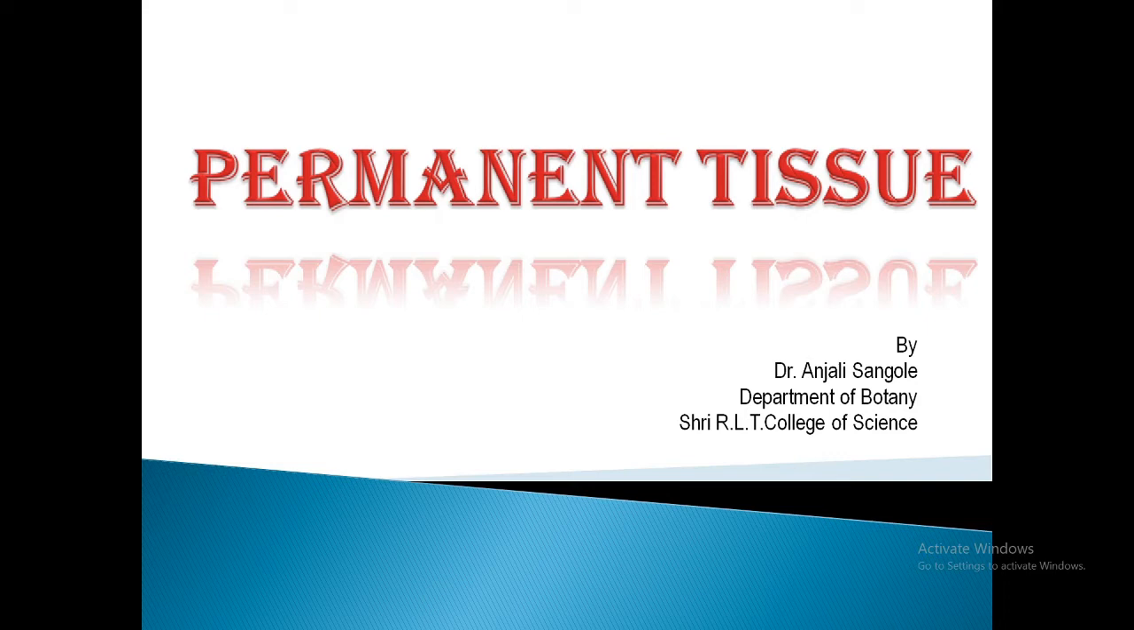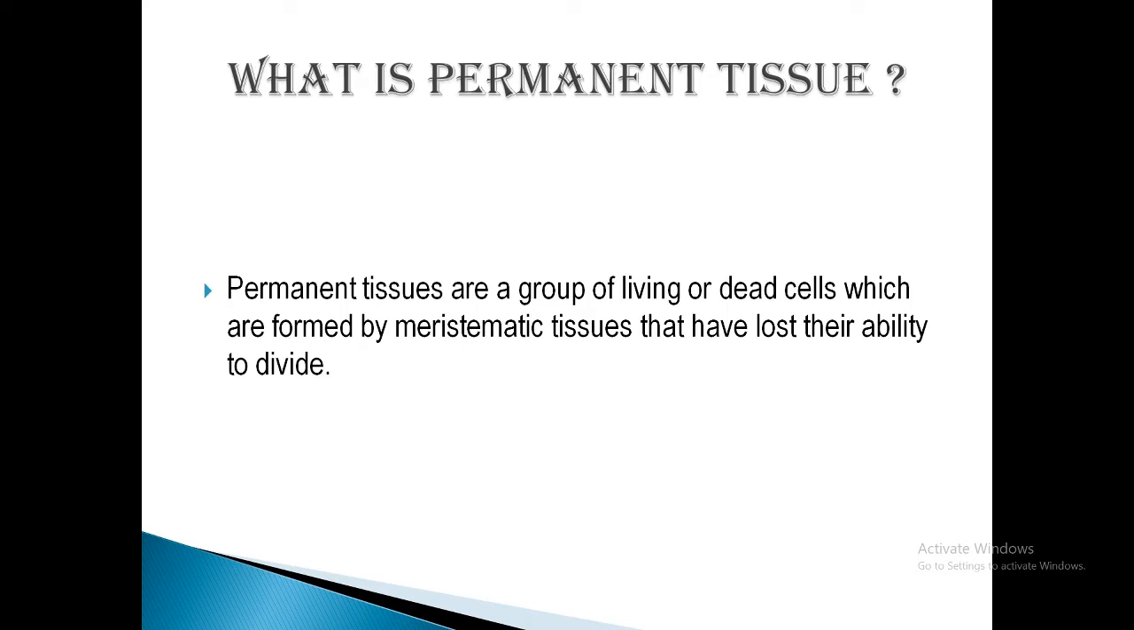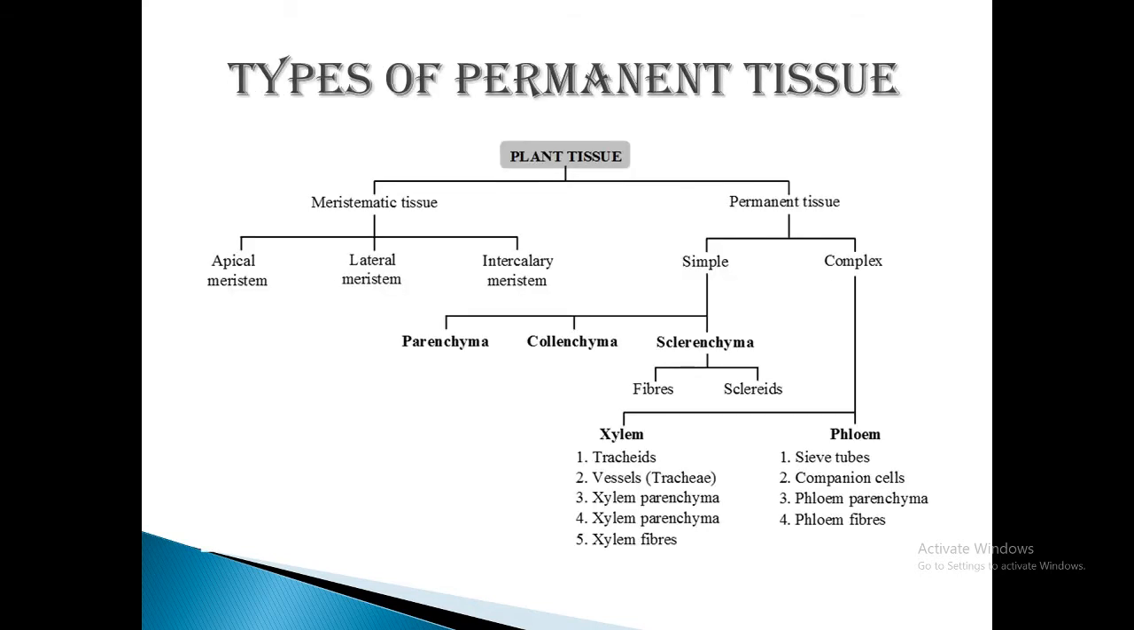Meristematic cells gradually divide and get differentiated to form permanent tissue. It means that permanent tissue is composed of cells that have lost the power of dividing and have attained a definite form and shape, isn't it? So permanent tissues are of two types: simple tissue and complex tissue. Simple tissues are of three types: parenchyma, collenchyma and sclerenchyma.